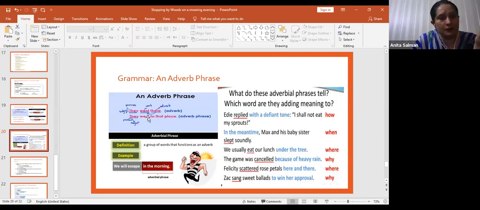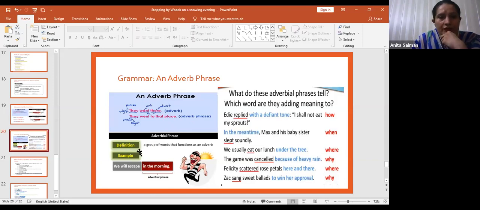That is, where did they go. So if I write they went there, what is there here? An adverb. And if instead of there I write to that place, it is more than one word, so it will be an adverb phrase, which does exactly the work an adverb does. So they went there has an adverb, and they went to that place has an adverb phrase. Okay, you can see the example below.